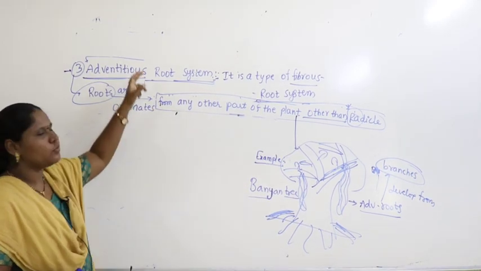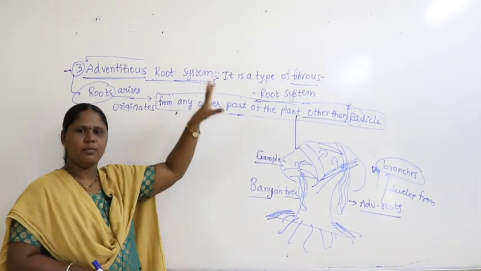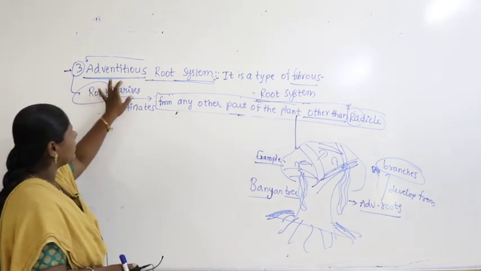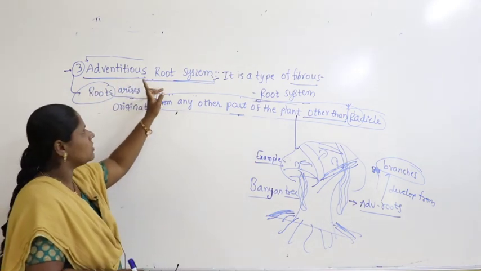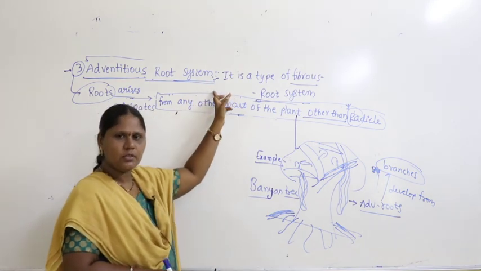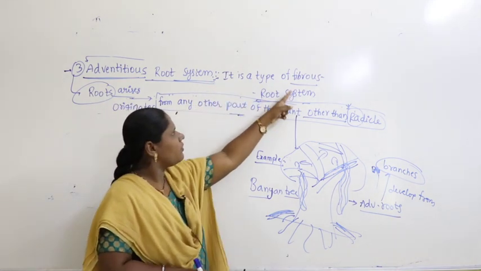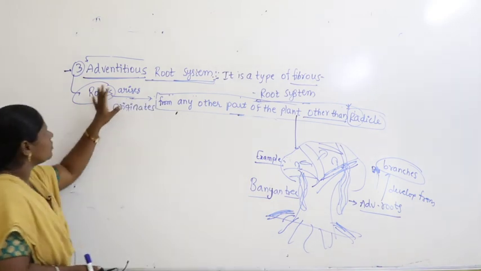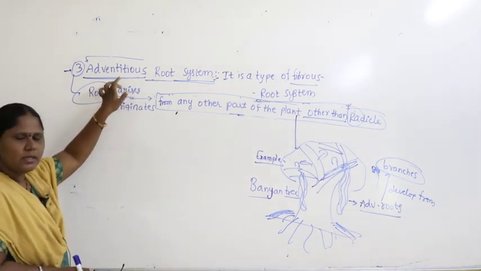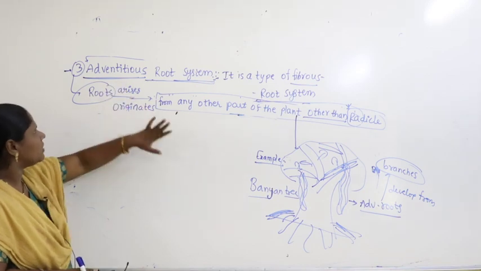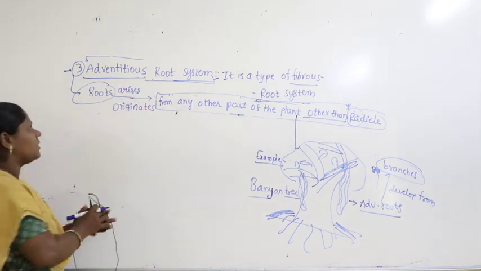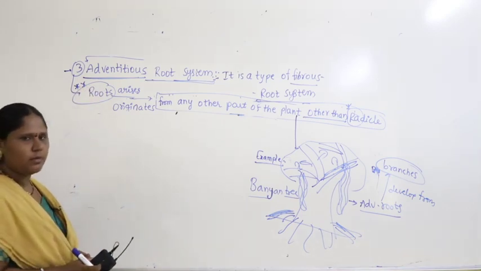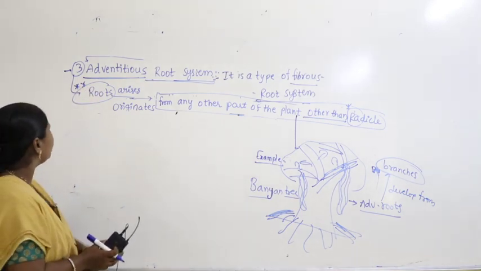So apart from the two basic categories, taproot system and fibrous root system, what is the third category? Adventitious root system. So what is adventitious root system? It is a type of fibrous root system. So what exactly is meant by adventitious root system? What is the definition for adventitious root system? Let us take the definition; the statement is important. Make sure that you note down the statement. What is the statement you have to remember?